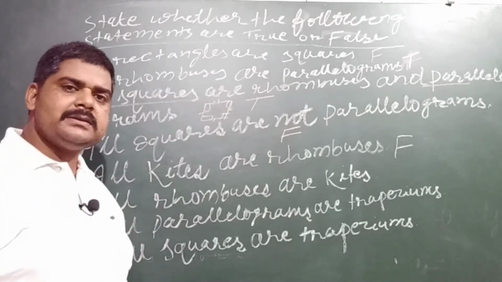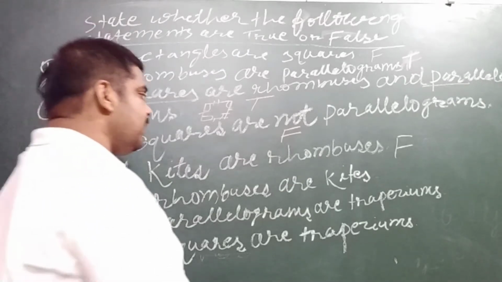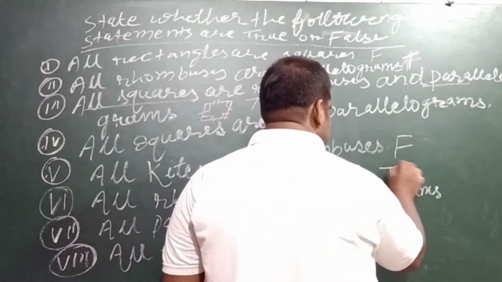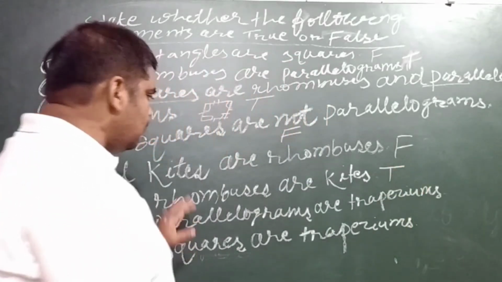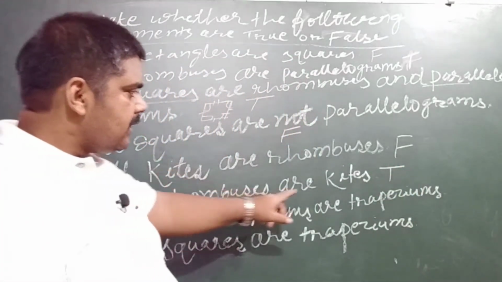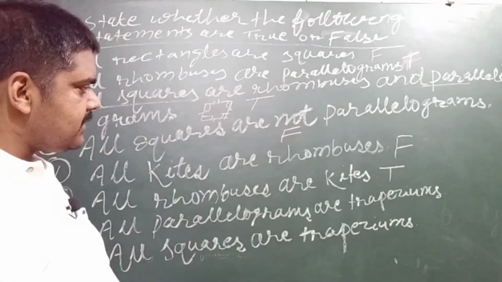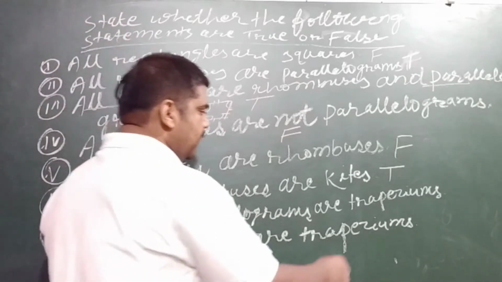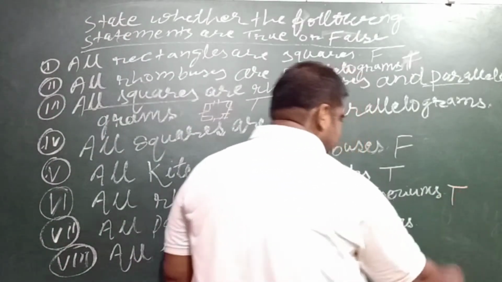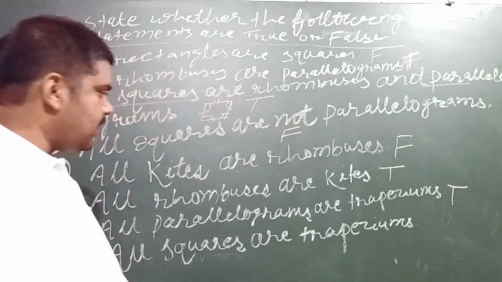Sure, it is a true statement because all rhombuses follow the conditions of kites. All parallelograms are trapeziums. Yes, this is also a true statement because it follows the conditions.